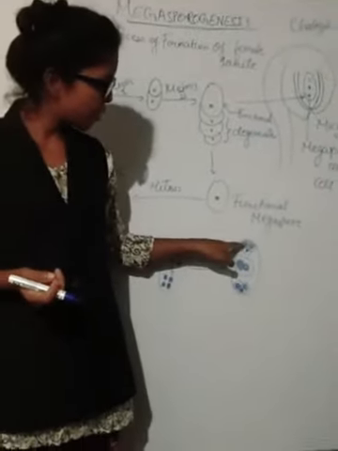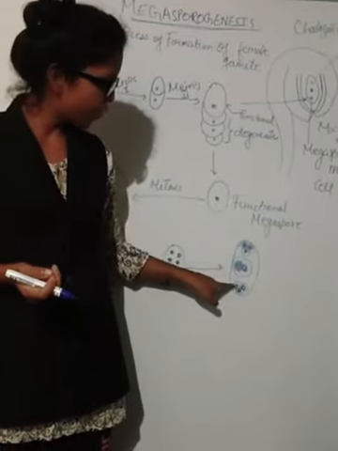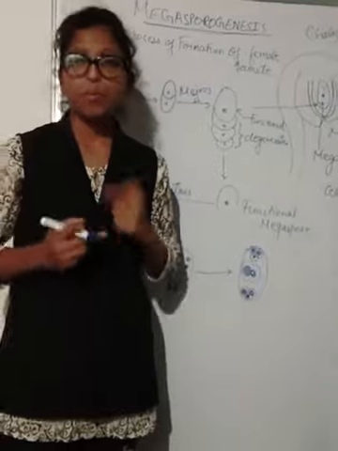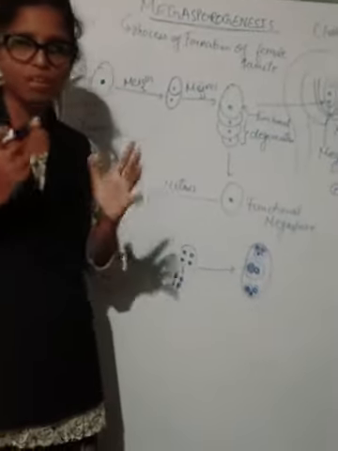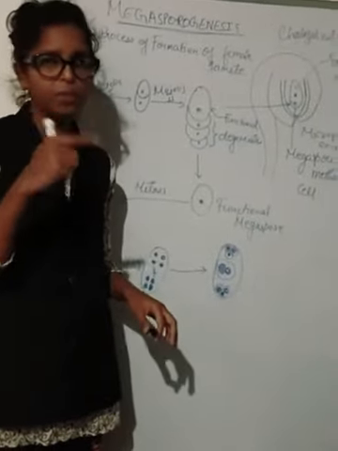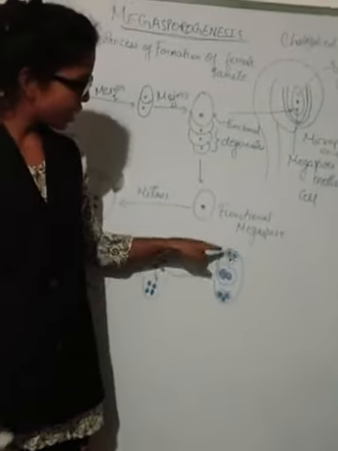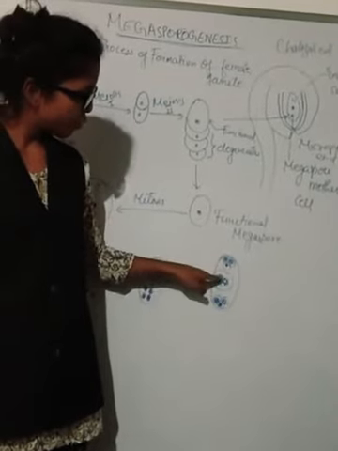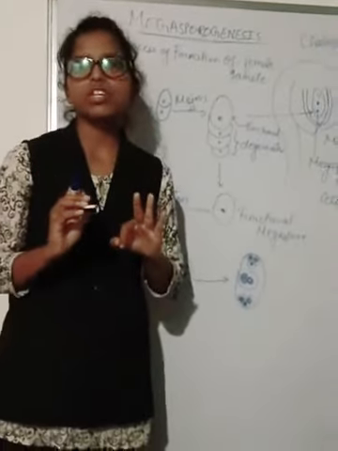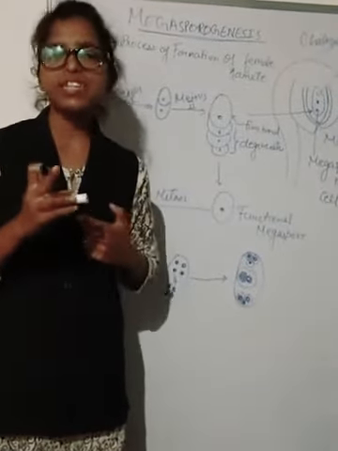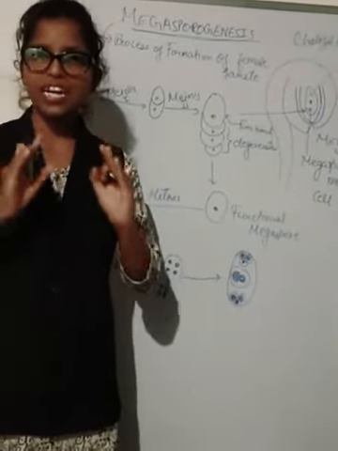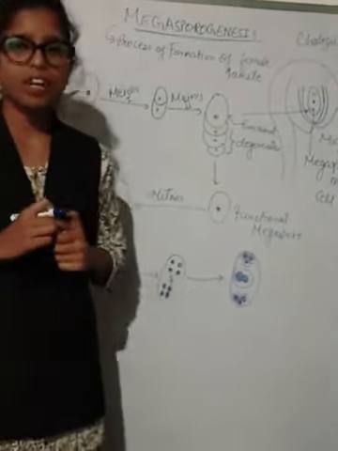So we can count the cells: 1, 2, 3, 4, 5, 6, 7. How many cells are there? 7 cells are there. But what about the nucleus? Student, there is a difference for the nucleus, because 2 nuclei have been fused together but they will be counted separately. Okay, so let us count 1, 2, 3, 4, 5, 6, 7, 8. Means total 8 nuclei are there but 7 cells are present, right? That means it is a structure of 7 celled 8 nucleate structure.